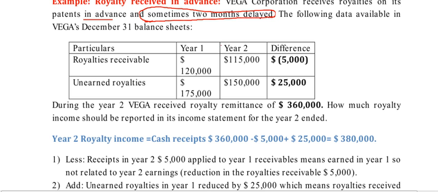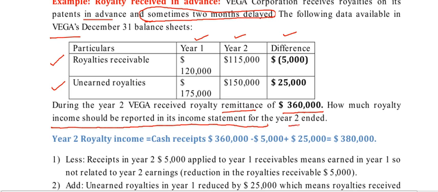The following data is available in Vega's December 31st balance sheet: royalty receivable, unearned royalties, year 1 and year 2. During year 2, Vega received royalty remittances of 360,000. How much royalty income should be reported in its financial statement for year 2?